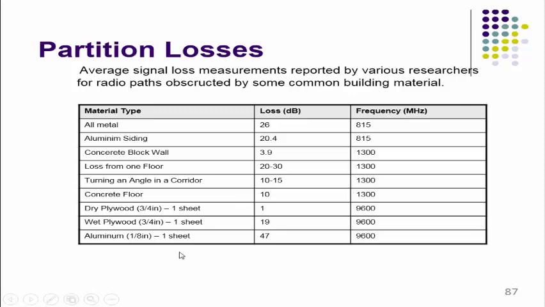So in this way, depending on the type of material or partitions available in the building, the losses are different.